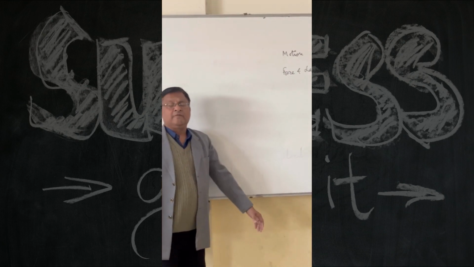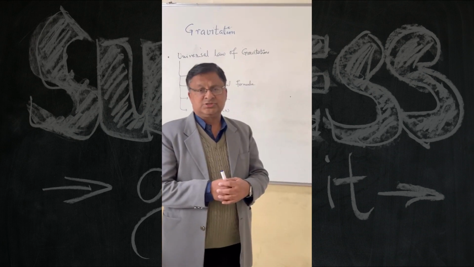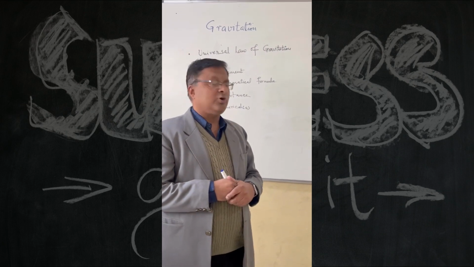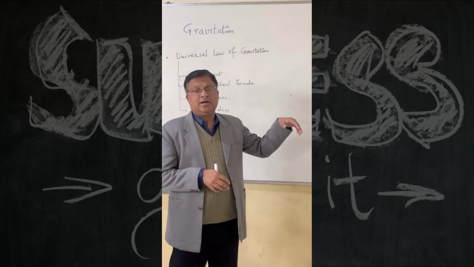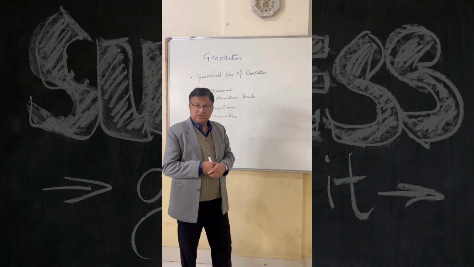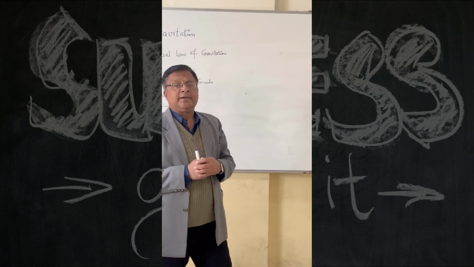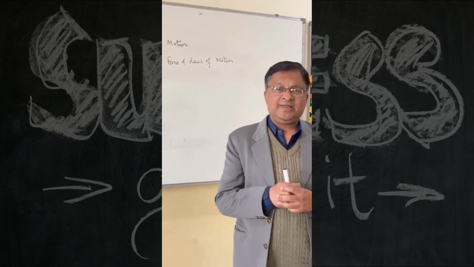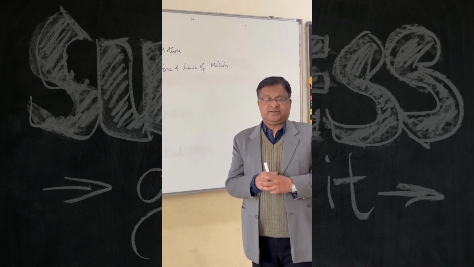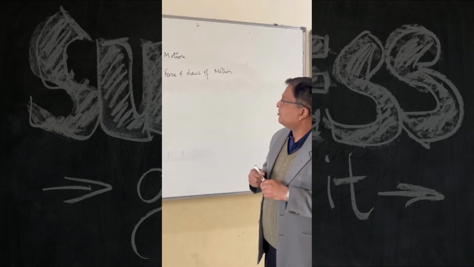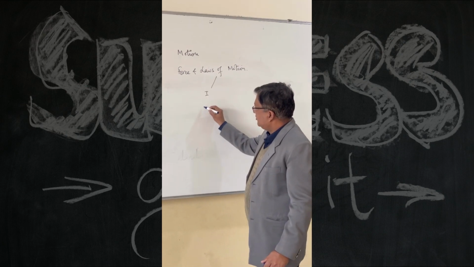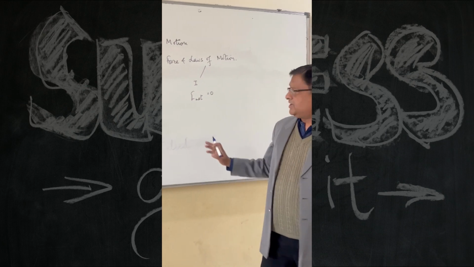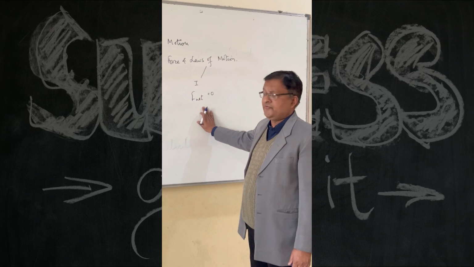we were able to talk about three laws of motion, which are the underlying principle of the motion of a body, and they were given by Isaac Newton. In the first law, we know that every body continues to be in a state of rest or uniform motion in a straight line unless it is compelled to change that state by an external force impressed on that body. For the first law, we normally say the mathematical form is F net is 0, or it gives us a qualitative definition of force.